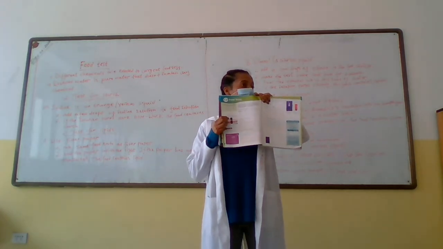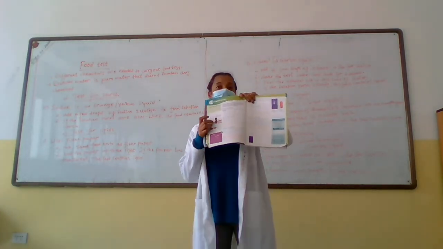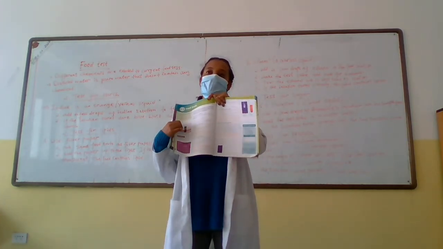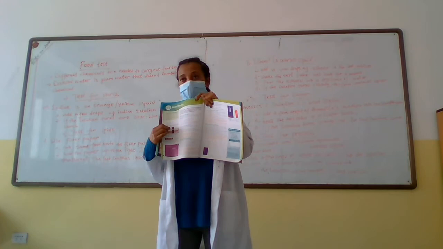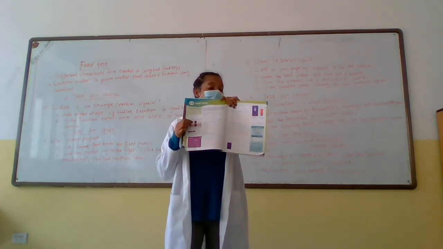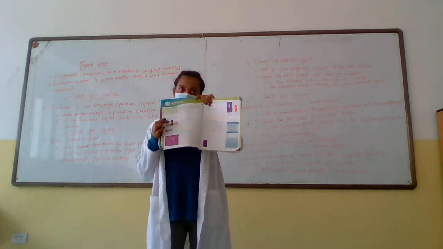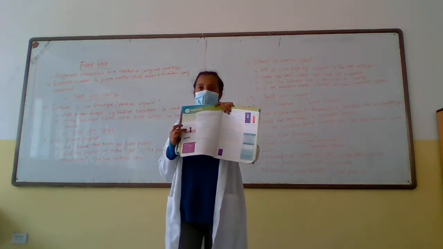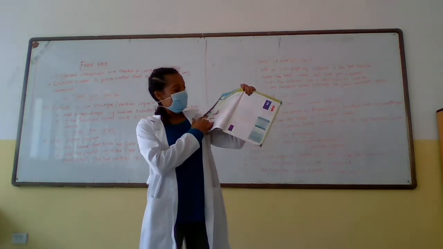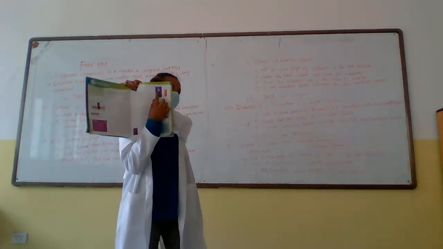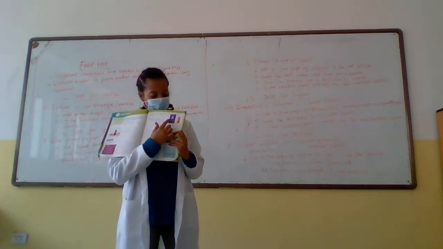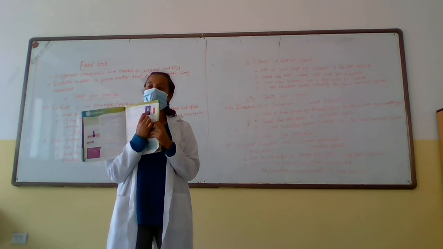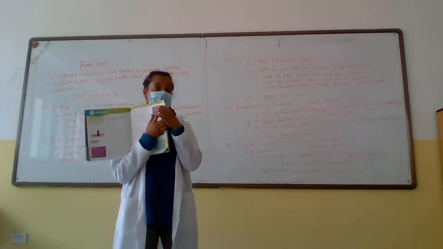The first one is a test for starch using iodine. What is the color of iodine initially? Orange yellow. Yes, it's either orange or yellow. But if the food contains starch, what does it become? Yes, it turns into blue-black, and it shows the color change here. The second one is here. Test for liquid. Do you see the cloud formed in the test tube? That means there is a presence of liquid in the specific food.